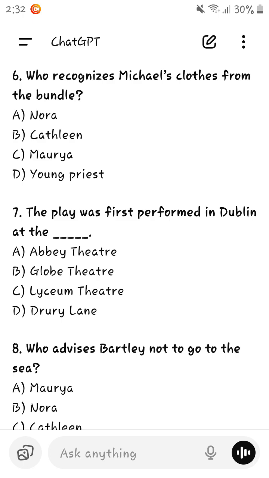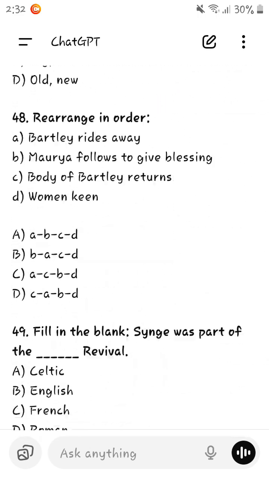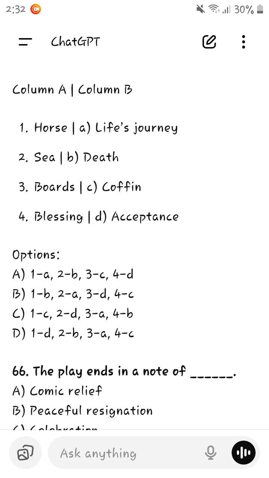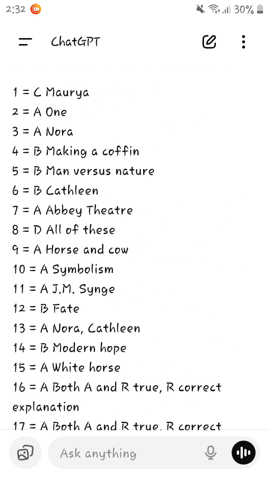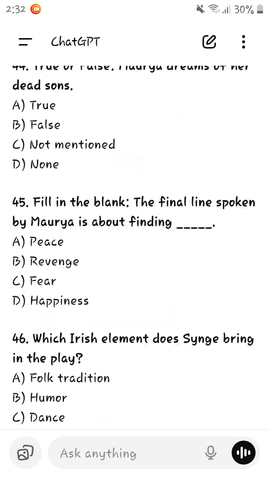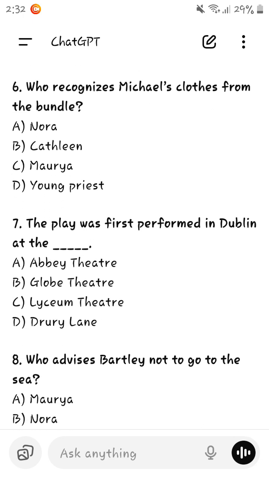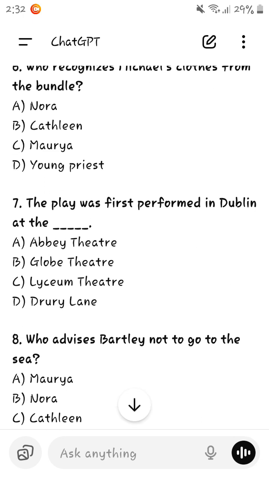The play was first performed in Dublin. In which theatre was the play performed? As this was not in our study, we can see this in the answer. Okay, the play was performed in the Abbey Theatre. The play was first performed in Dublin, in the Abbey Theatre.